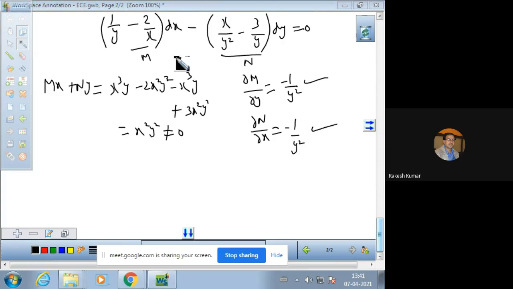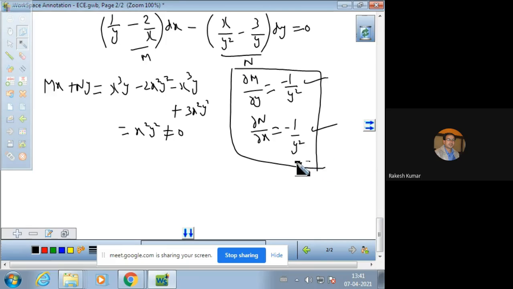Now in our case the equation has been made exact by multiplying with 1 over x square y square. Now you can find out the solution of the equation. Solution of equation 2, name it as 2.